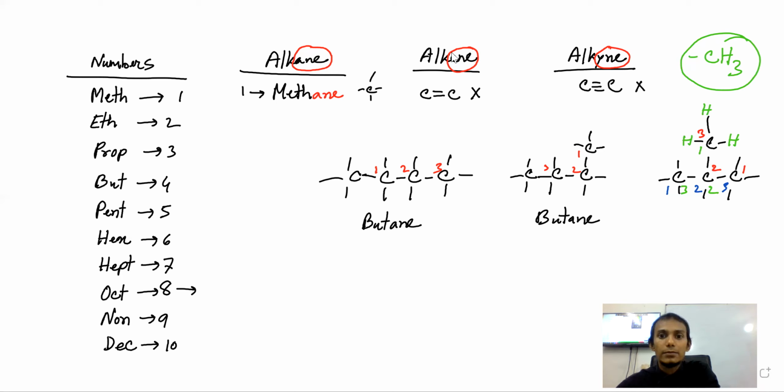In the way I number it, I can get only 3 carbon atoms. So if this is left out, say I took this 1, 2, 3, and this is missing, then it is a 3 carbon containing alkane, right? It's alkane for sure, because all the bonds are carbon-carbon single bonds.